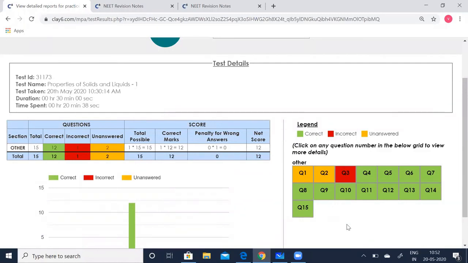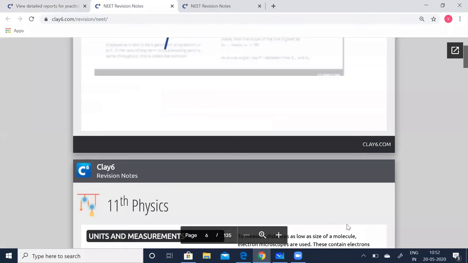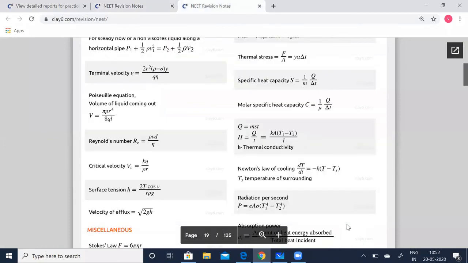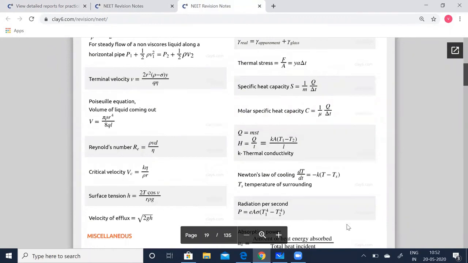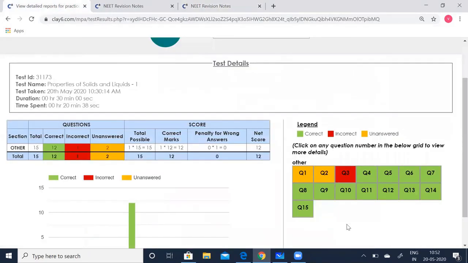So with this, you can verify your results. Until you're satisfied with your test, you can go on repeating the test. Go to the NEET notes, go to the revision notes, and make note of all the formulas. You can see that we have made use of all the formulas.